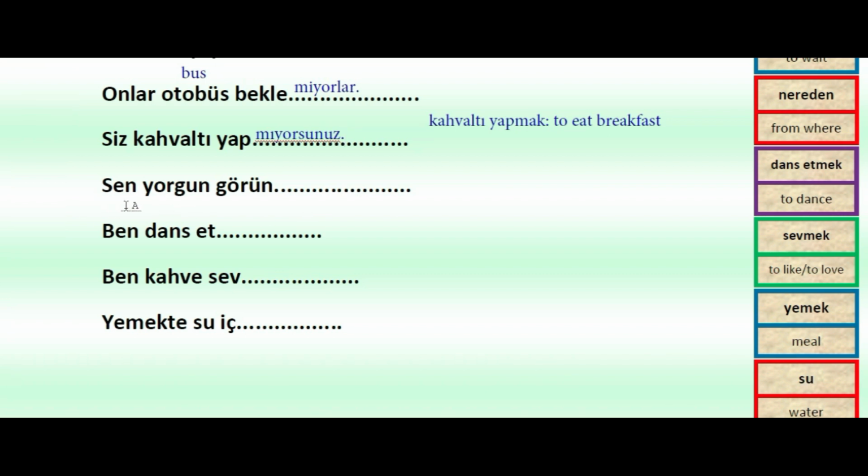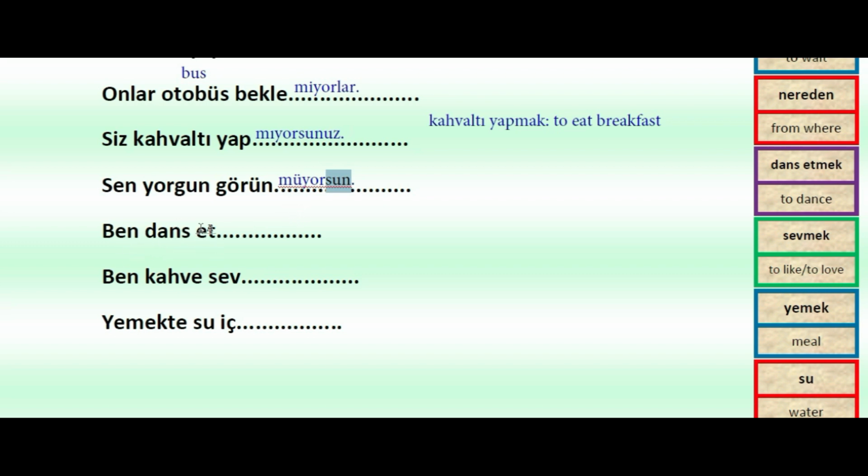Okay, let's see the next one. Sen yorgun görün. Okay, görünmek was to look, and yorgun was to be tired. So sen yorgun görün blah blah. So you are not looking tired, or you don't look tired, we'll be saying. So in this case that will be görünmü, because of ü, that will be mü. Görünmüyorsun. Okay, because of sen it became sun. Sen görünmüyorsun. Sen yorgun görünmüyorsun.